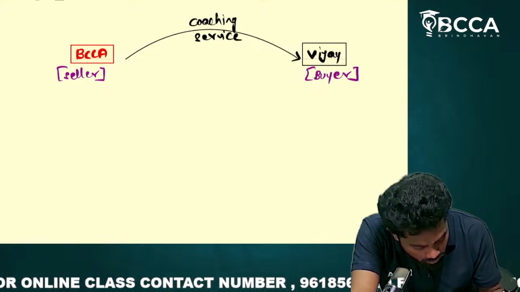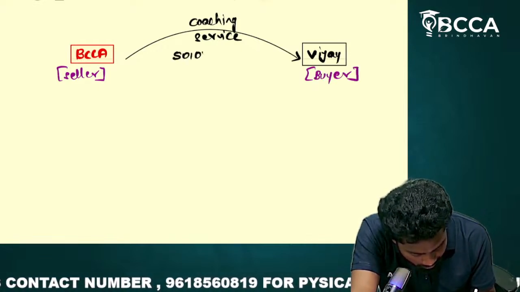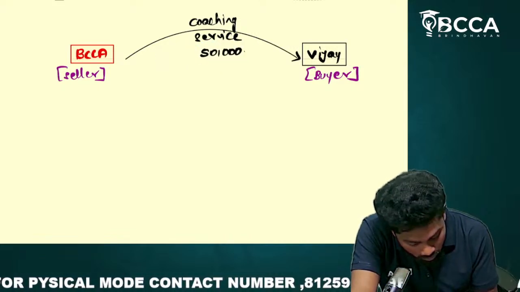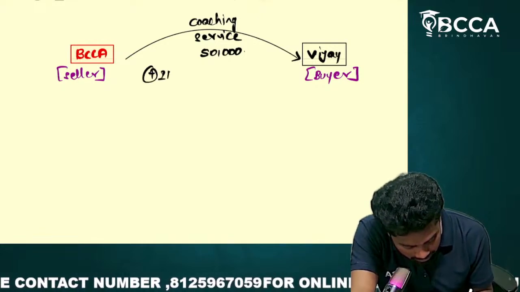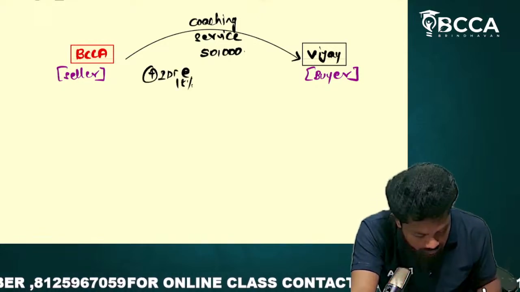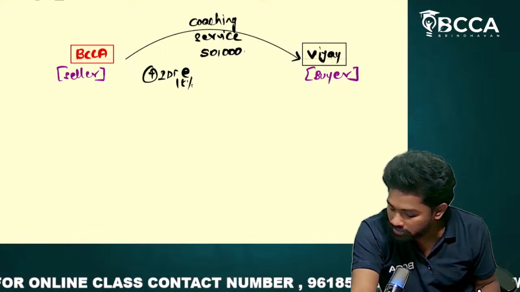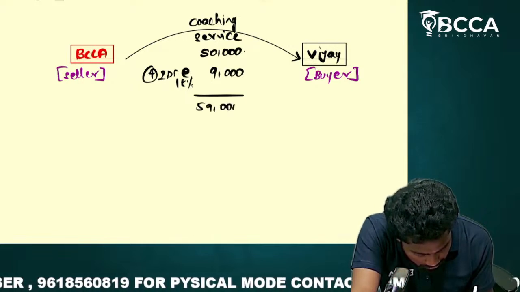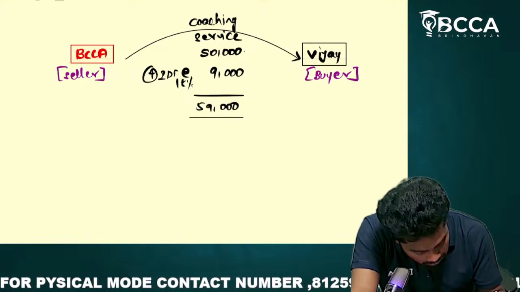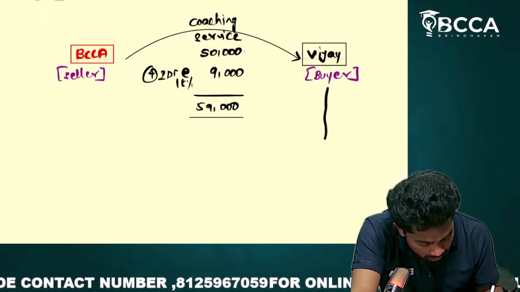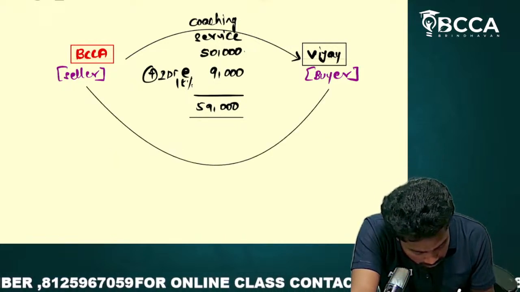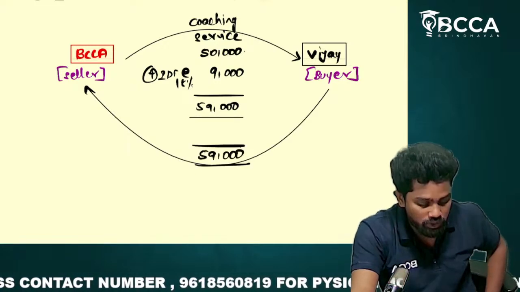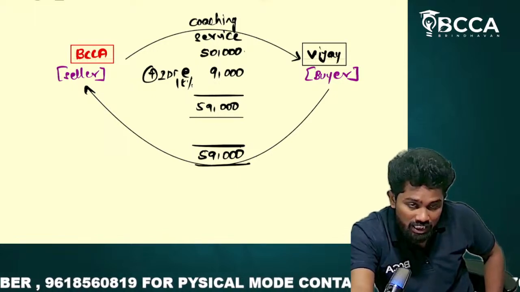Okay. Let us take the coaching fee as 50,000. Plus on this, indirect tax will be there. Let us take indirect tax at how much, sir? 18 percentage. 50,000 plus 18 percentage means it comes to how much, sir? 9,000. So overall it comes to 59,000. Now how much Vijay has to pay to BCCA, sir? Vijay has to pay 59,000 to BCCA. He cannot pay just 50,000. He has to pay 59,000 to BCCA.